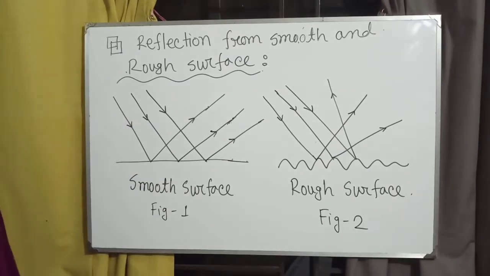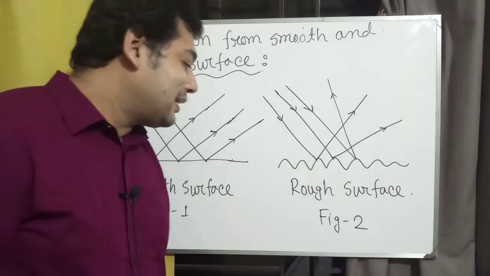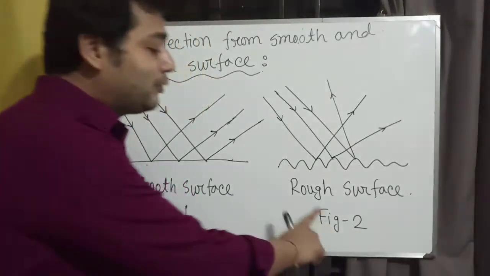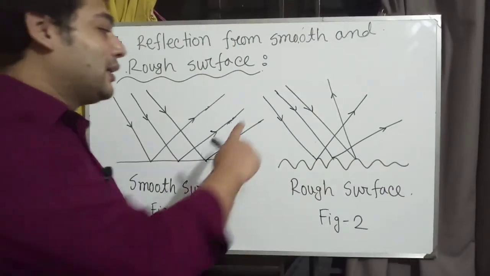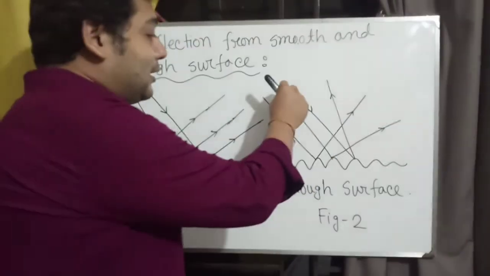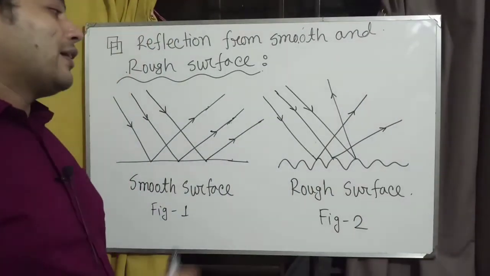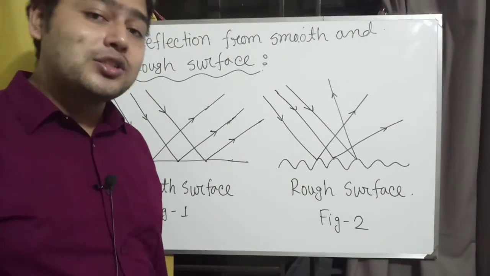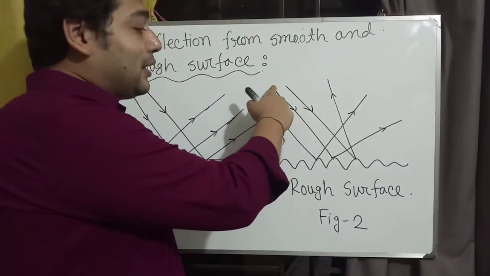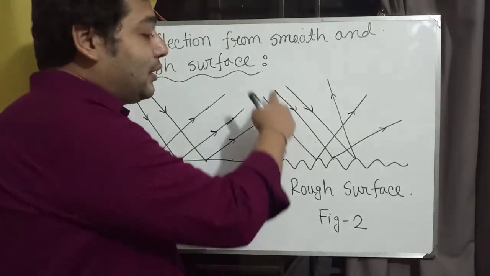And second, in figure 2 you see a rough surface. Here you see that the reflected rays of parallel rays are not parallel.